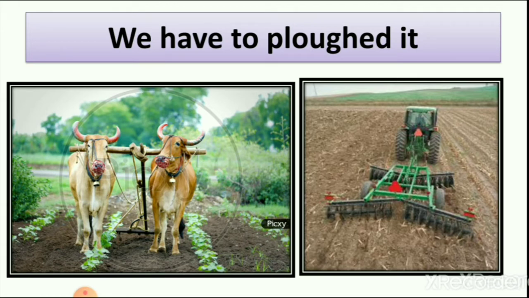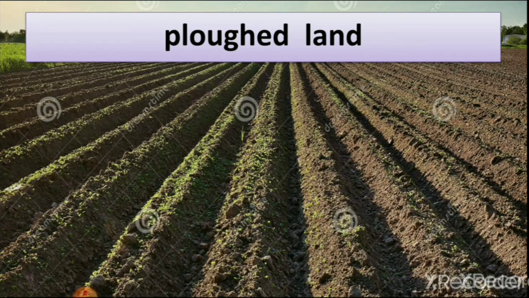So we need to plough the land for growing wheat. Now when you plough the land, you can see how it looks after ploughing it. It is a method of growing wheat or any cereal in a farm. So we have to plough the land first.